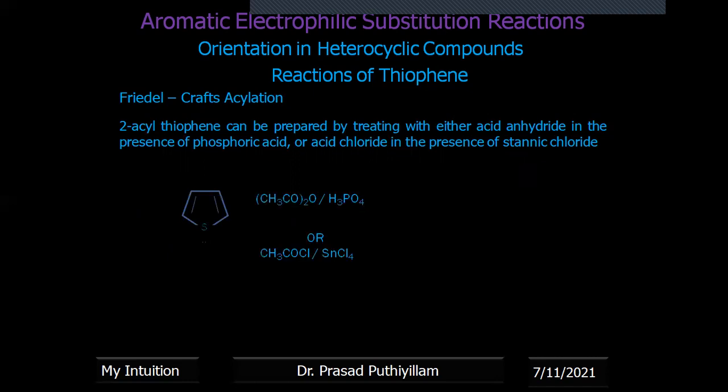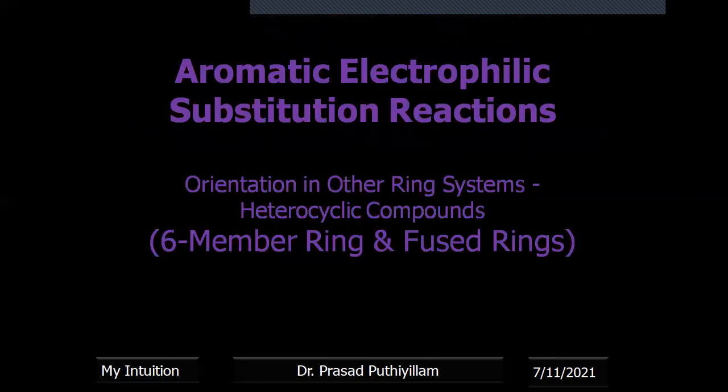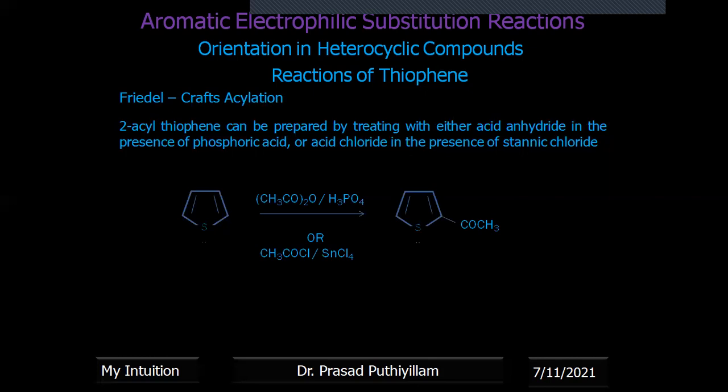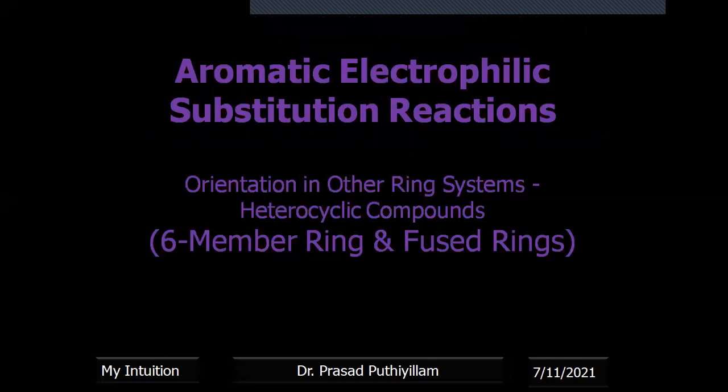Acylation reaction with acid chloride in the presence of stannic chloride, or acetic anhydride in the presence of phosphoric acid, both give a similar result: COCH3 acyl group substituent at position 2.